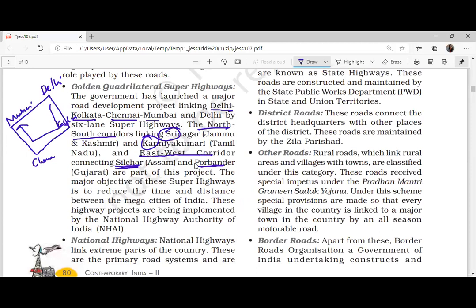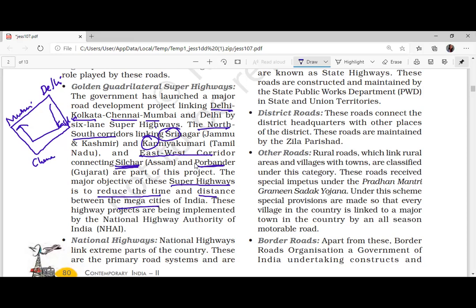These are part of this project. Three projects are there. One is connecting the metros, one is connecting north to south, and east to west. The major objective of these super highways, I can underline the word, they are known as super highways, is to reduce the time and the distance between the mega cities.